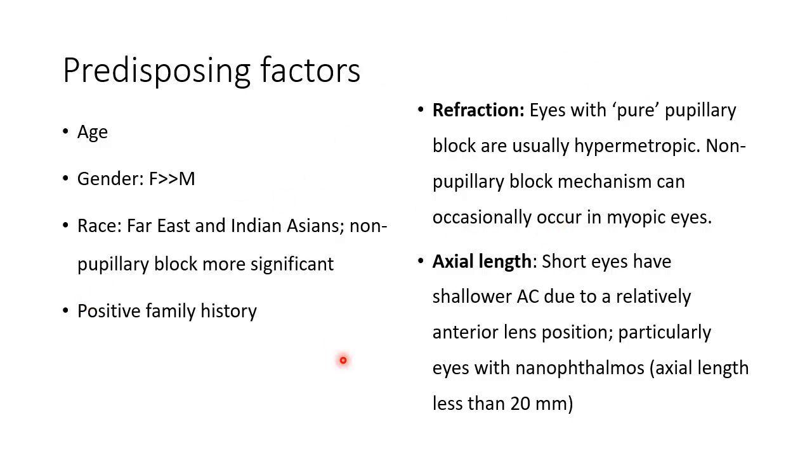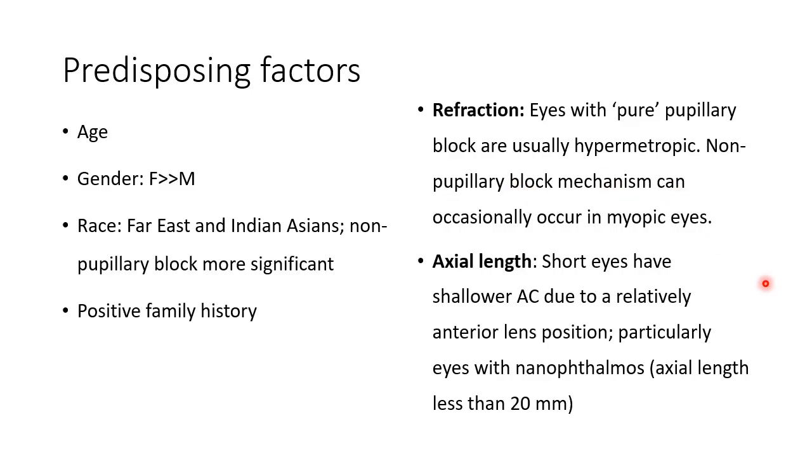Now, some special risk factors to be noted here are refraction. So eyes with pure pupillary block are usually hypermetropic. I'm going to tell you what pure pupillary block and non-pupillary block means. So for now, just understand that hypermetropic eyes have a crowded anterior chamber angle, which is more prone to getting obstructed.